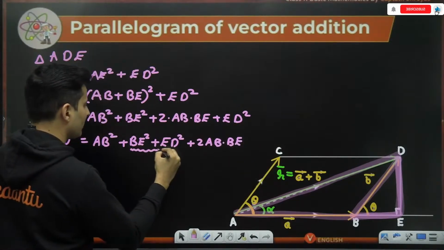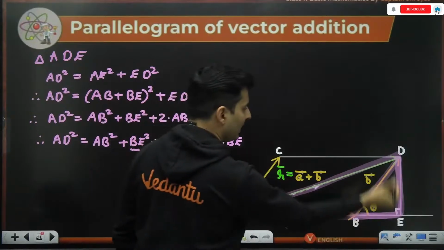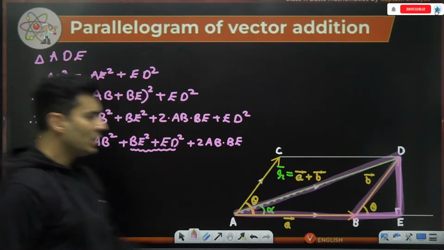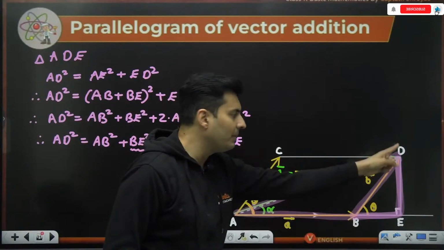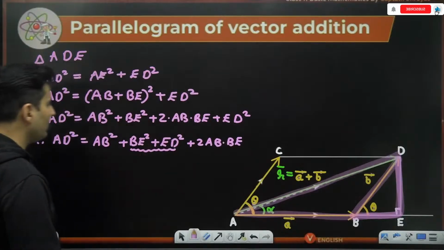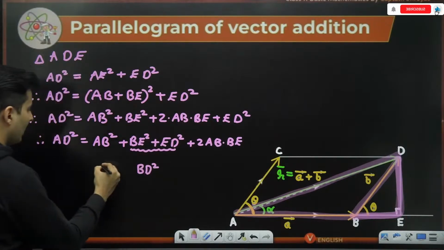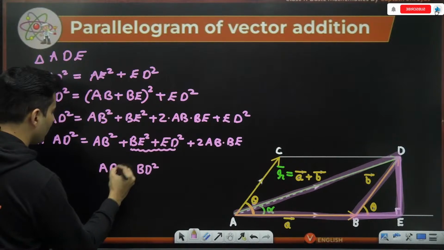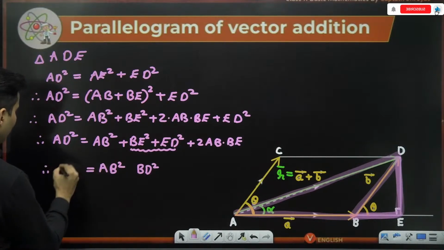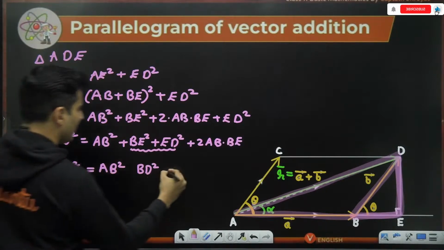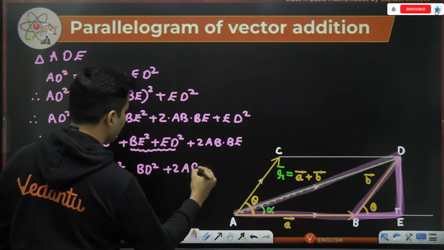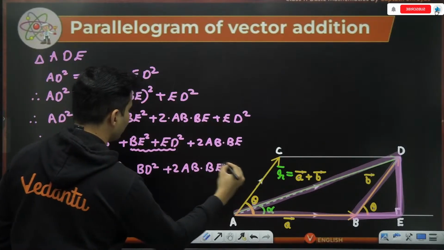Notice these two things, BE square plus ED square. What is it? Using Pythagoras theorem again, it will be BD square. This will be nothing but simply BD square, again using Pythagoras theorem. So AB square is as it is, BD square is as it is, and lastly we have 2 times AB times BE.